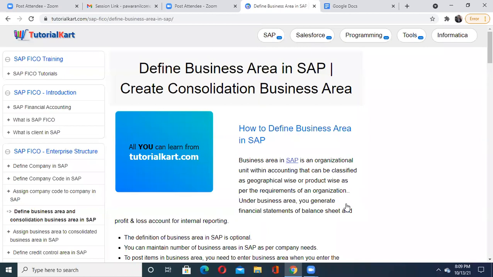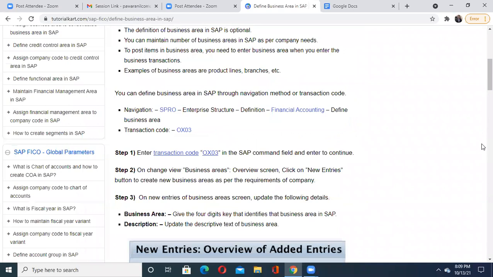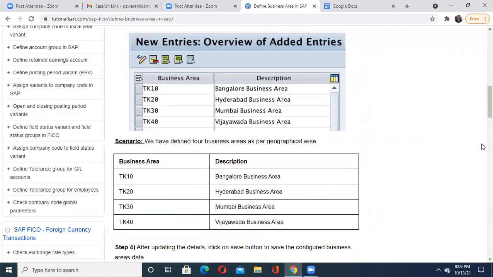There are various transaction codes right now. We have shifted from MM to FI here. I think we are in FI right now.